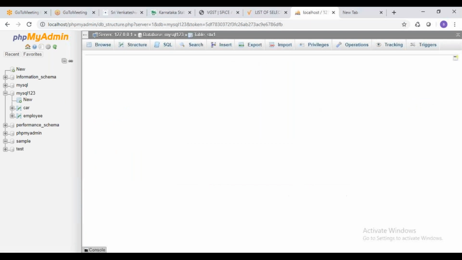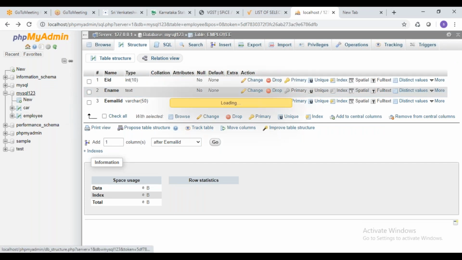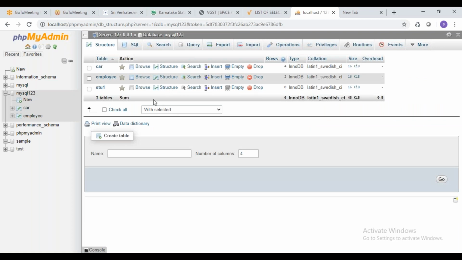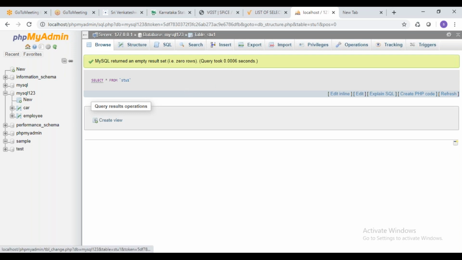So some error is coming, we'll see where it is coming from. Don't worry, whatever I'm explaining, I'm going to give you the material. You can practice it step by step. What happened to this? Something is wrong. It is created. Yeah, it is created. Why is it not showing for me? Okay, data is not inserted.